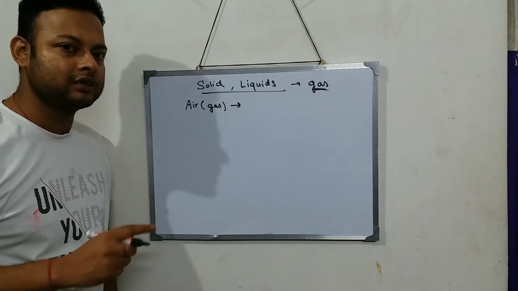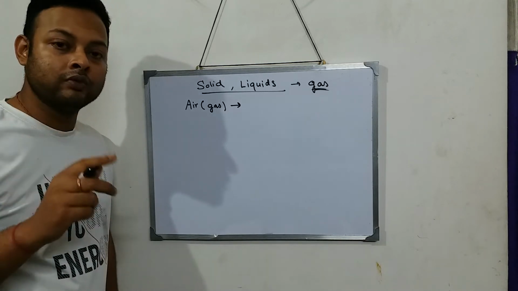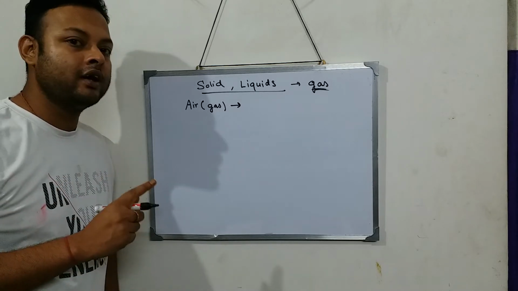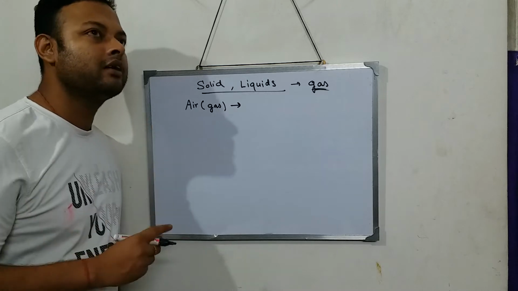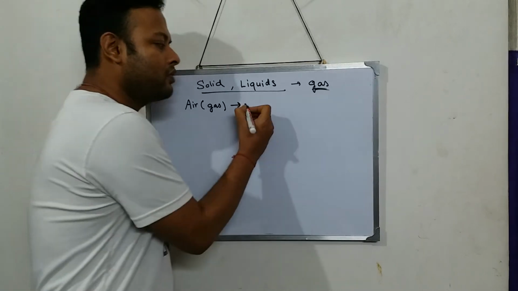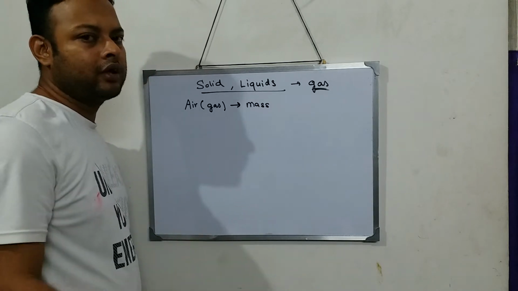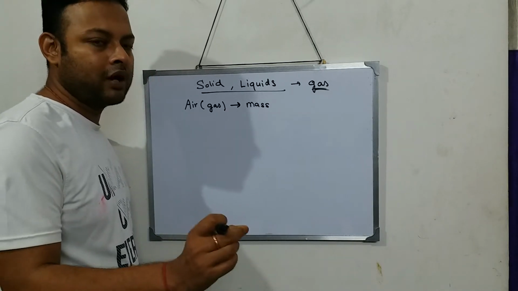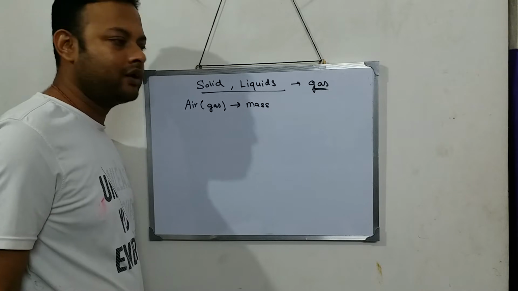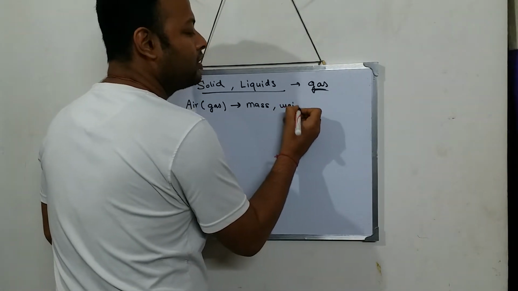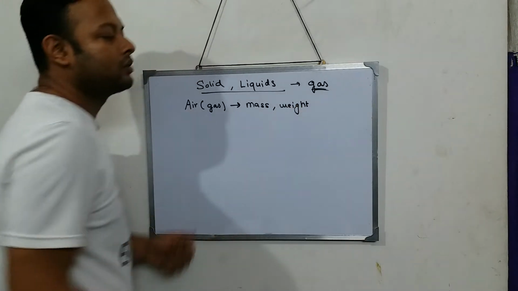Yes, air has mass, because we have learned in our previous classes, class 6 or class 7, that air is a matter. If air is a matter, of course it will have mass. Any body which has mass, does it have weight? Yes, it has a certain weight also.